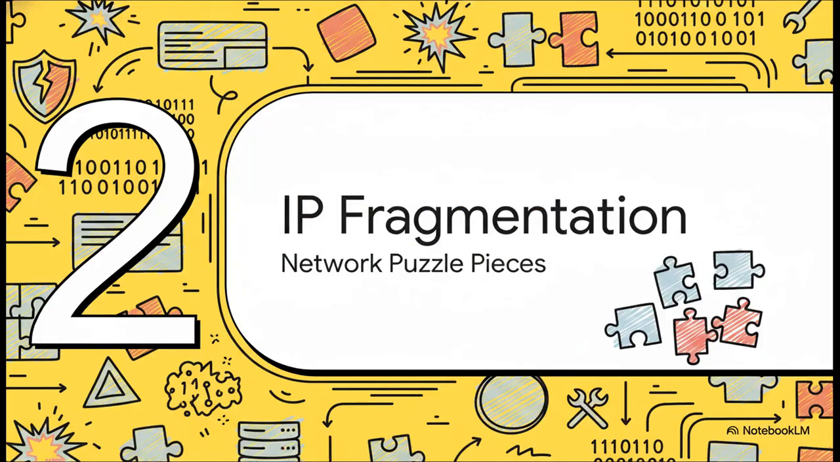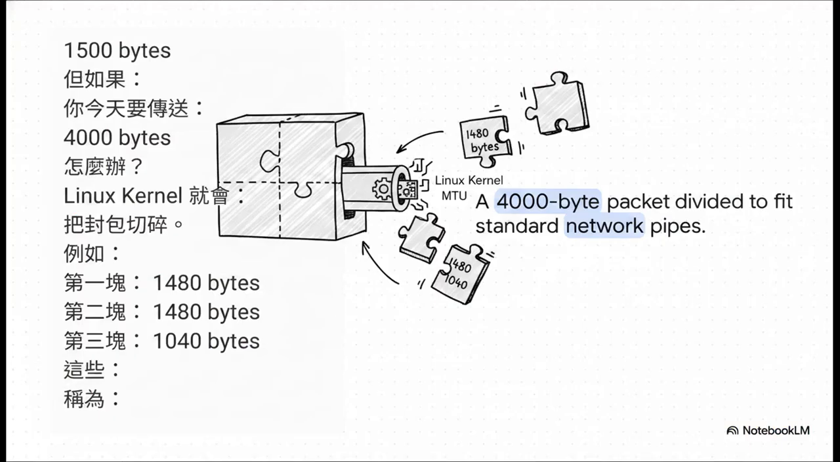Moving to part 2, understanding IP fragmentation, or, as I like to call it, the puzzle pieces of the network. Okay, to understand the actual weapon used in this exploit, we first need to see what normal network traffic looks like. Imagine you need to send a large 4,000-byte packet across the internet, but your standard network pipe, which we call the MTU, can only fit 1,500 bytes at a time. What happens? Well, the Linux kernel steps in and mathematically cleanly chops that large packet into perfectly sized puzzle pieces. It sends a 1480-byte chunk, then another 1480-byte chunk, and finally a 1040-byte chunk.